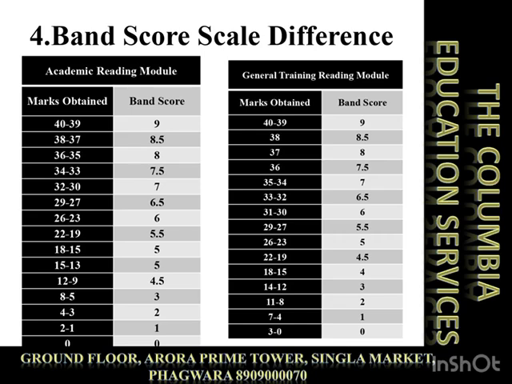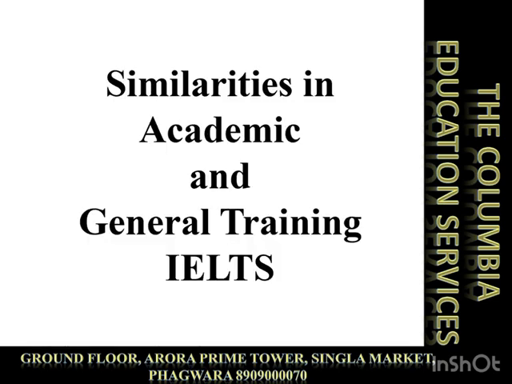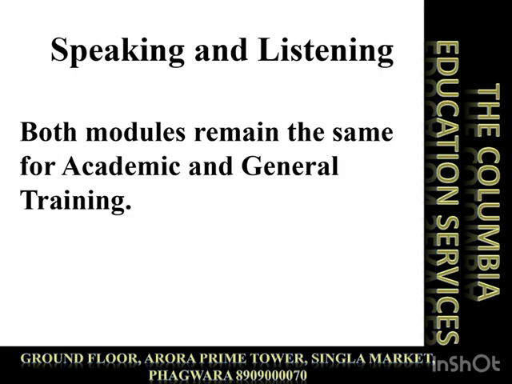The difference in band score is also important to understand. Because of the relatively high difficulty level, there is a significant difference in assigning band scores in both exams. As you can see on the screen, there are tables of the reading module from 0 to 40, which is in number of correct answers, and 0 to 9 is the scoring scale. Well, these are all the differences. Apart from this, there are two modules which are similar, that is speaking and listening.